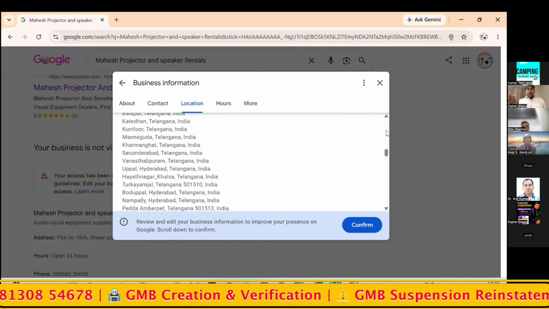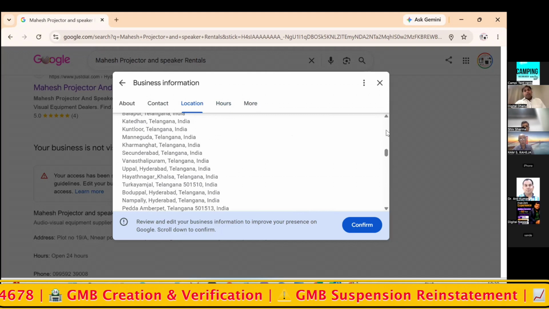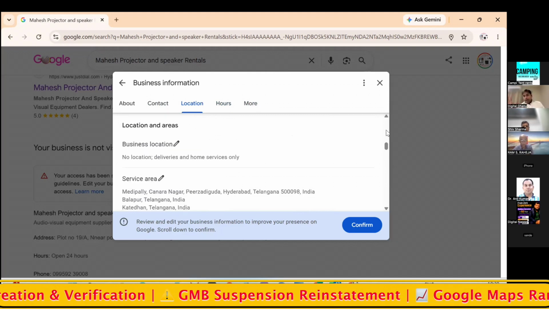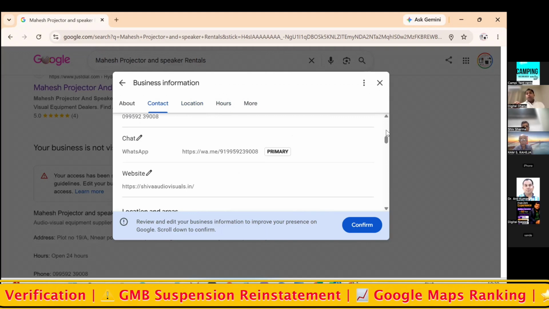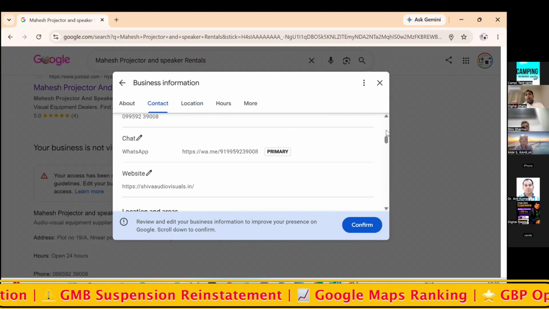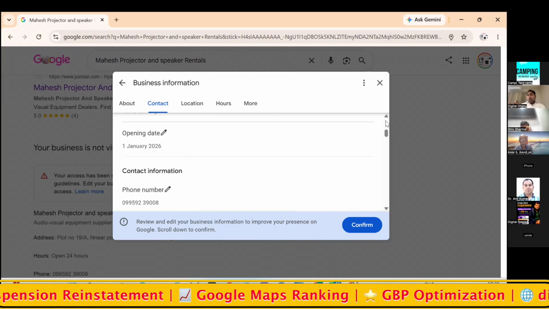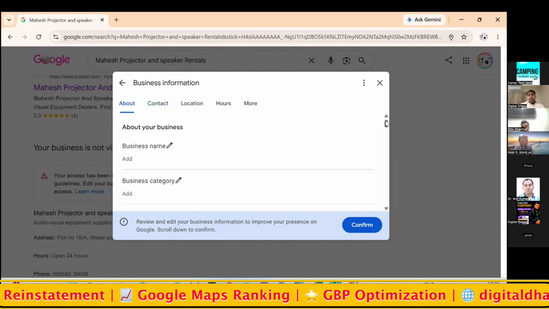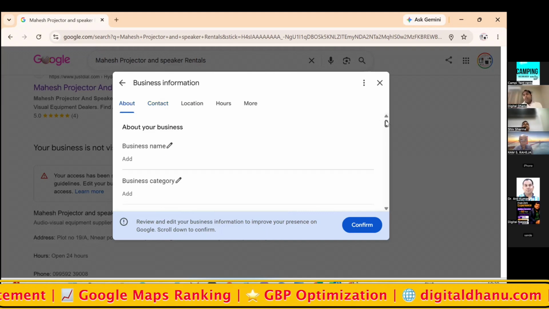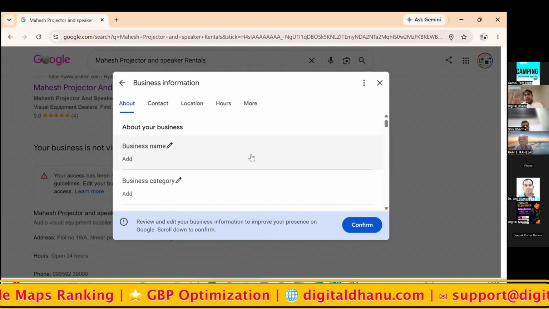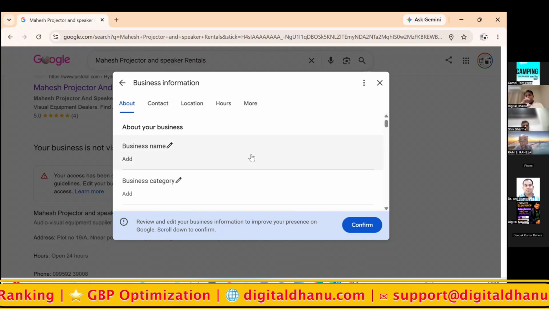Okay, I'll give you the crux of it. So guys, for everybody, whenever your profile gets suspended, there are basics. First, you go and check what is wrong in your profile and then correct it. There can be some scenario where the phone number is wrong, or the website you have given is wrong, or, for example in this case, a lot of service areas have been given. So there can be multiple reasons for the Google Business Profile getting suspended. First, you go through that and correct it.